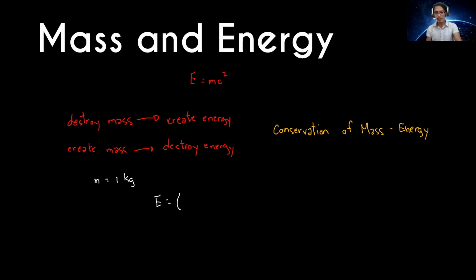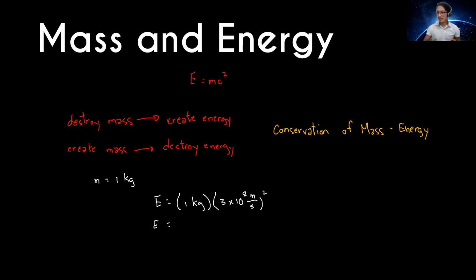So energy is equal to 1 kilogram times the speed of light, and that is the speed limit of the universe. Alam natin yan. That's 3 times 10 to the power of 8. Remember, this is just an approximation. It is basically equal to 299,792,458 meters per second. That's the exact value of the speed of light, squared. Meter per second squared. Okay?